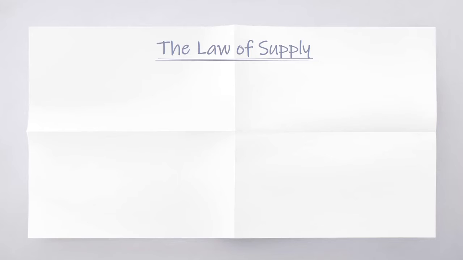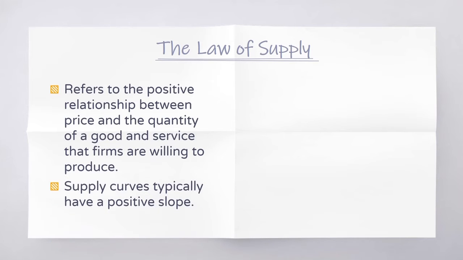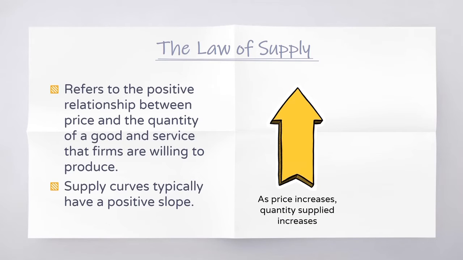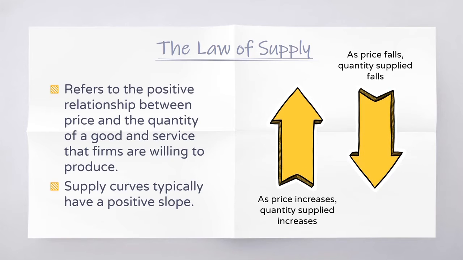The law of supply refers to the positive relationship between price and the quantity of a good and service that firms are willing to produce. Supply curves typically have a positive slope. As price increases, quantity supplied increases. As price falls, quantity supplied falls.